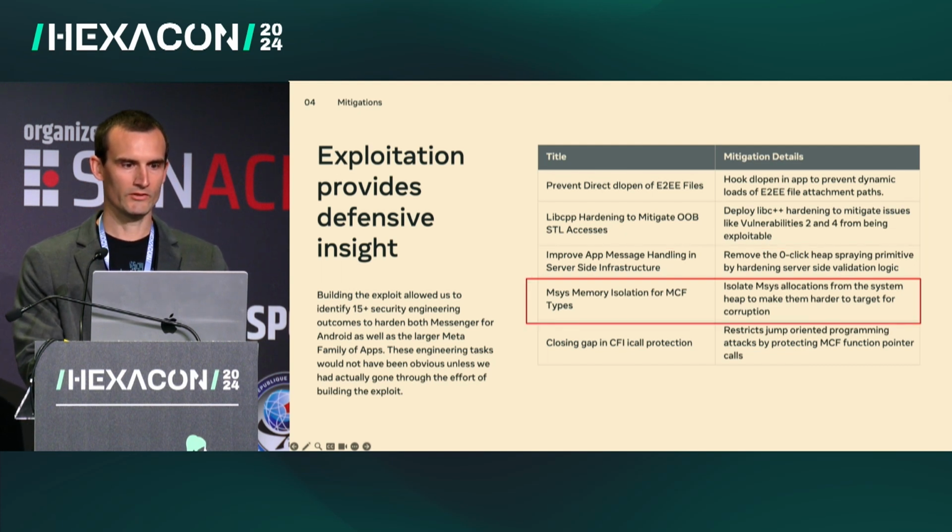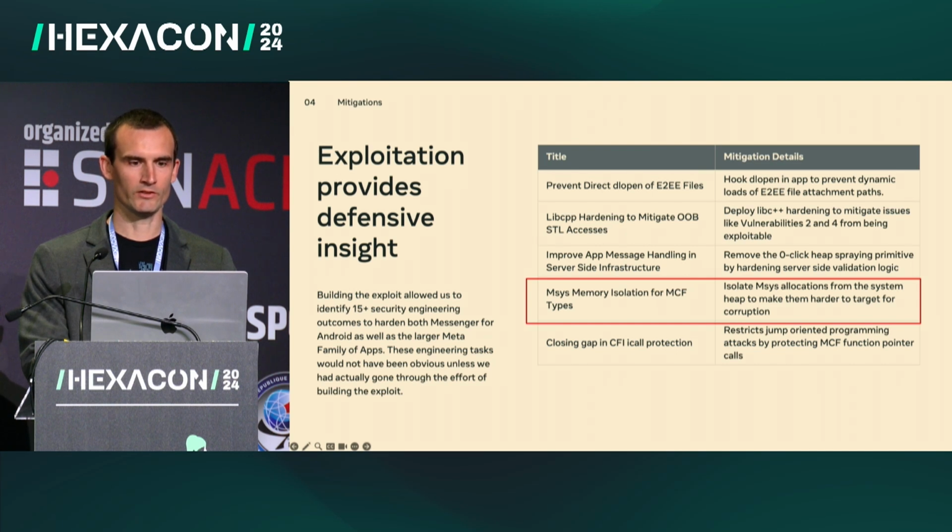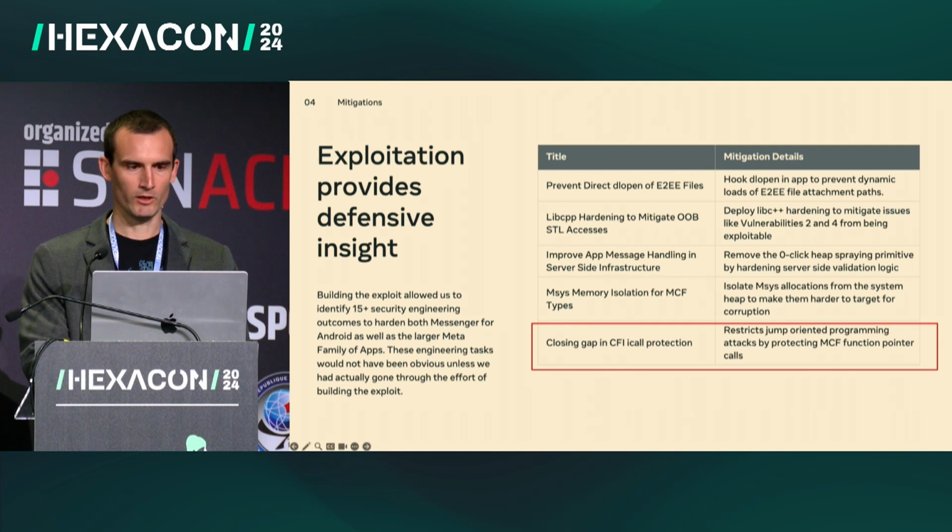We're also exploring isolating the MCF types away from the platform heap into an isolated heap. Had this been in place when we created the exploit, it would have made exploitation a lot more difficult, since we wouldn't have been able to reach them so easily relative to the STD vector, which is allocated in the platform heap. And lastly, we are deploying CFI iCall protection within Messenger for Android, and we're continuously closing gaps in this protection. We're restricting jump-oriented programming attacks by making the MCF function pointer calls more restricted, which would prevent what we've done.